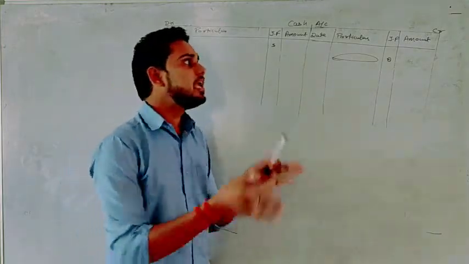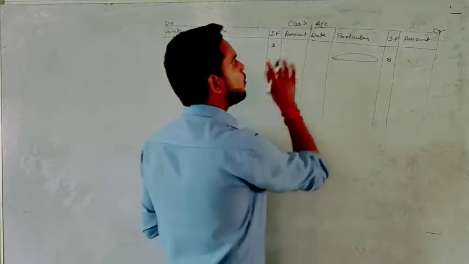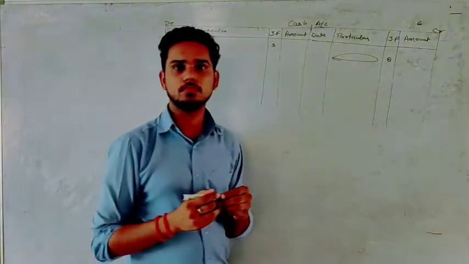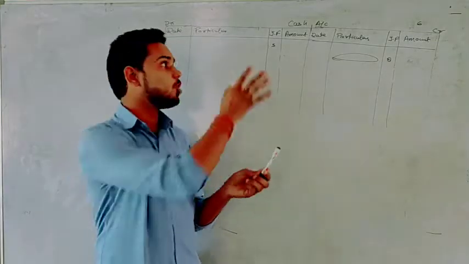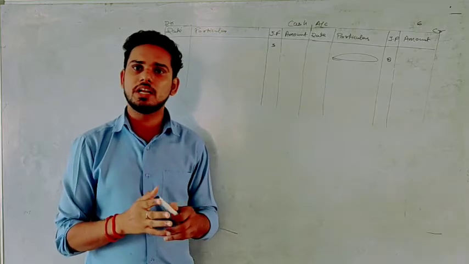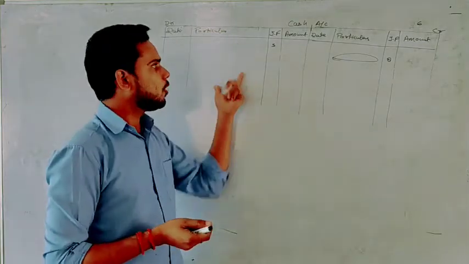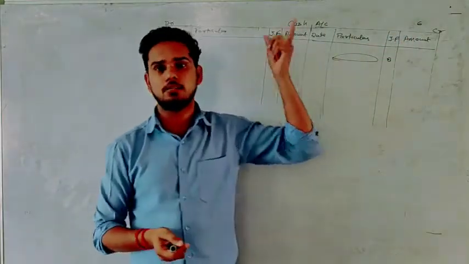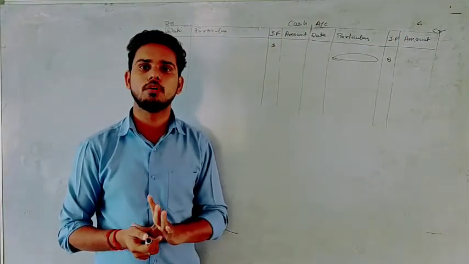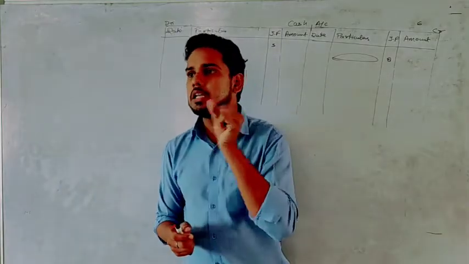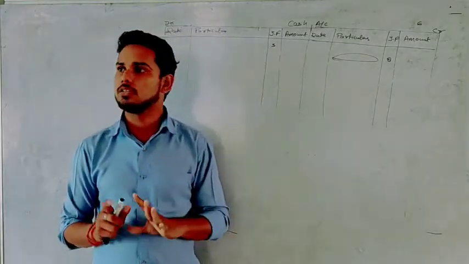Okay. Same way in our ledger register, suppose cash account is opened on page number 6. Okay. This is page number 6 on which we are preparing cash account. So while passing journal entry, whatever information we have posted here, we will write page number 6 there in LF column. Okay. So I hope this is clear to you, what is the use of this JF or LF.